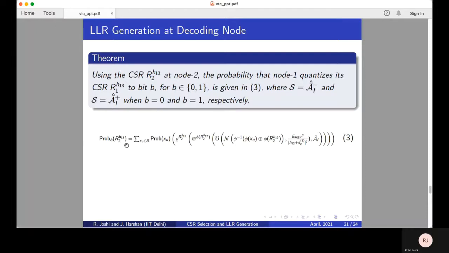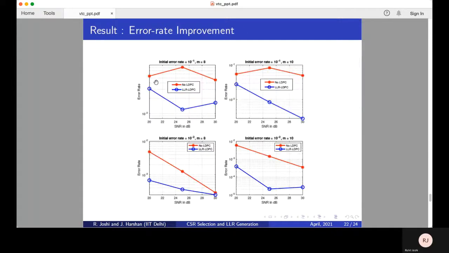This expression denotes the average probability of the bit being 0 or 1, where b can either take the value of 0 or 1. We compare the LDPC reconciliation-based key generation against a no-reconciliation scheme and can see a significant improvement in terms of error rate for different values of M, that is the size of the QAM, and bounds on initial error that define the guard band around the boundaries.